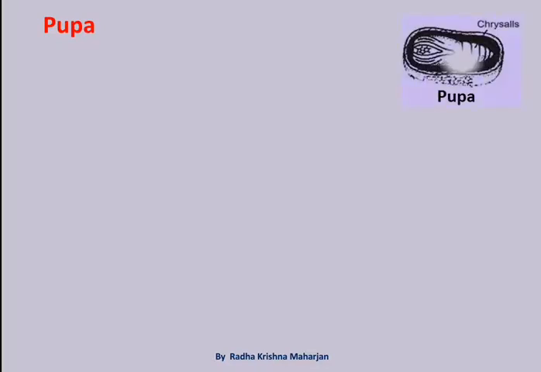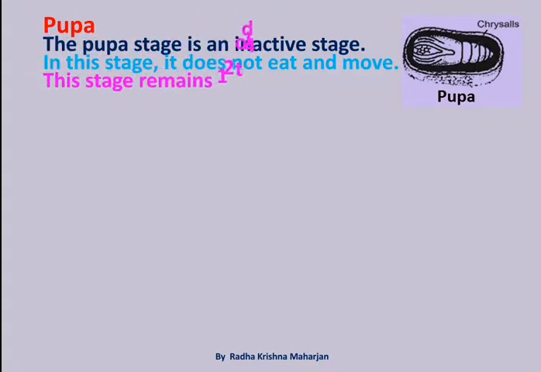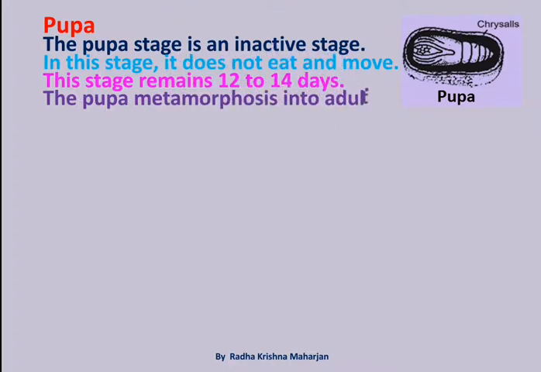Pupa. The pupa stage is an inactive stage. In this stage, it does not eat and move. This stage remains 12 to 14 days. The pupa metamorphoses into adult.